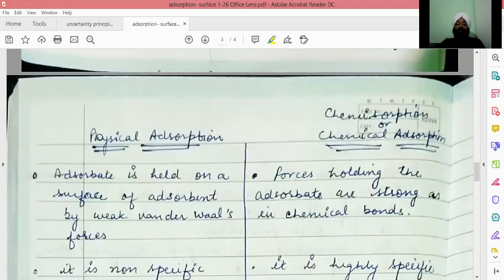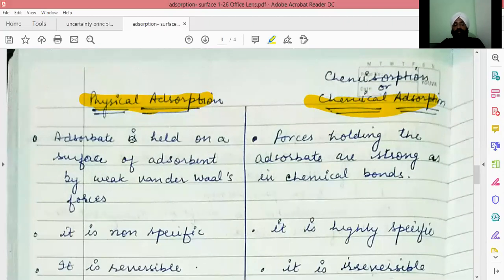So next is the difference between physisorption, which is physical adsorption, and chemisorption, which is chemical adsorption. The first is that here the adsorbate is held at the surface of adsorbent with weak forces, with only physical forces, no chemical bond in this form. However, in case of chemical adsorption, there is strong interaction between the adsorbate and adsorbent molecules, and chemical bonds are formed.